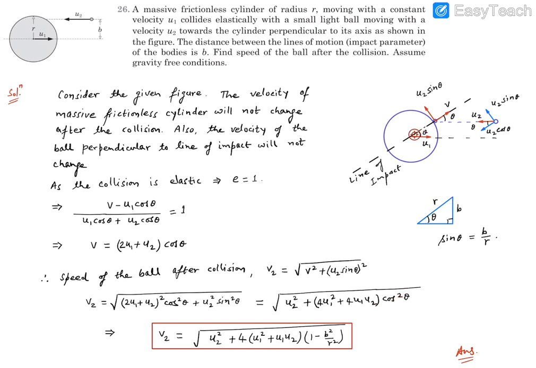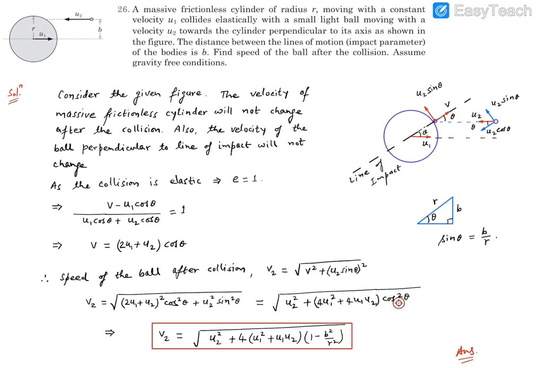Now if we see this triangle, this angle is theta. I have assumed the vertical gap between these two parallel lines is b, and this triangle is made over here. This distance will behave like the radius, this perpendicular is b, and the angle is theta. From here sin theta can be written as b by r.